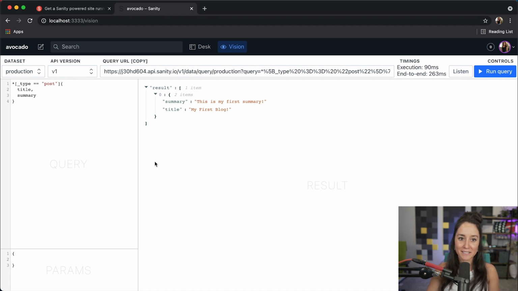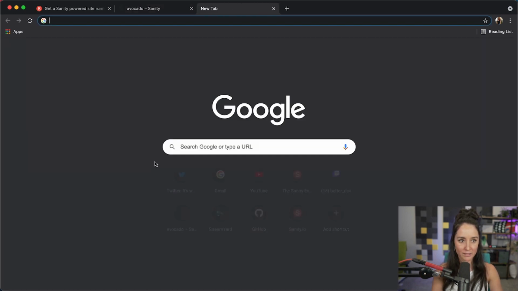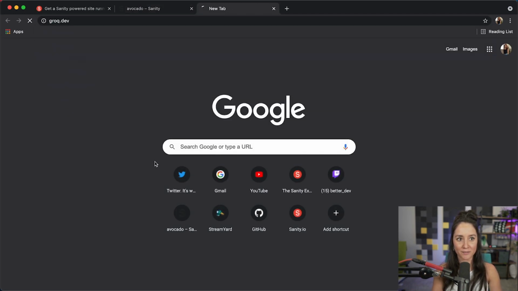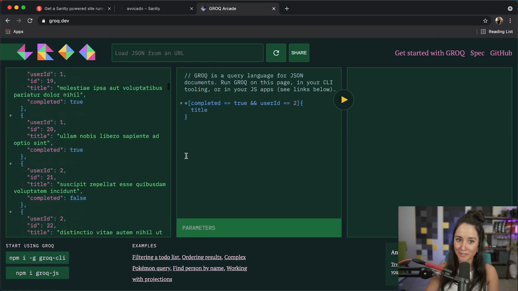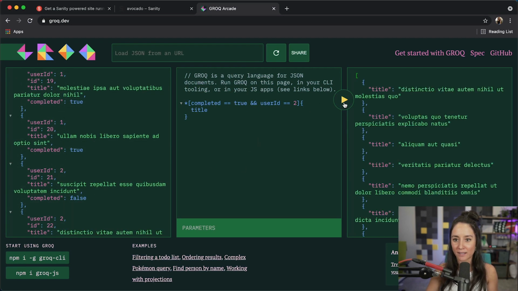So that's where you can practice querying for your data. Now, if we wanted to use another GROQ playground, we can go to groq.dev. And here there is a lot of data already waiting for us. And we can do different queries and hit play, and all that will come up. We can change this.